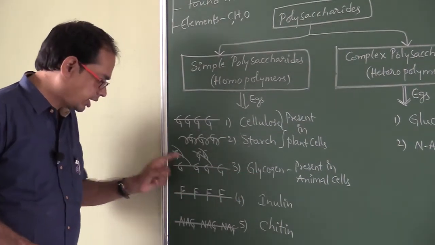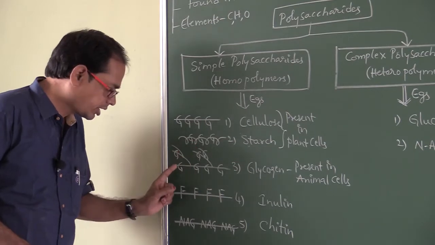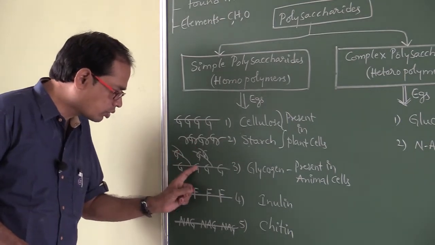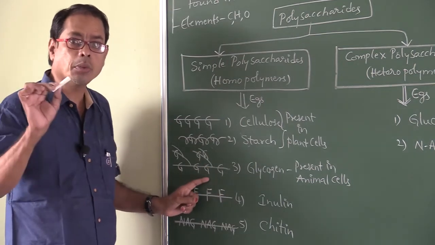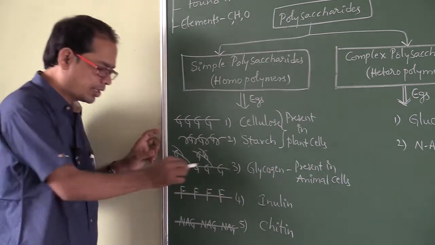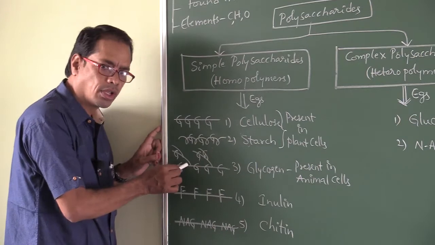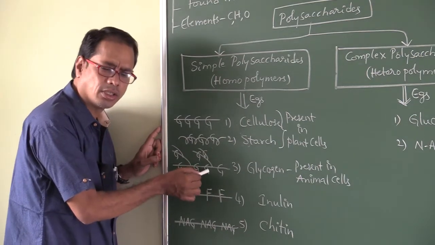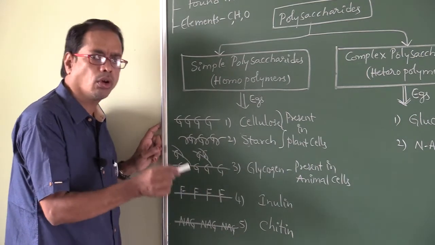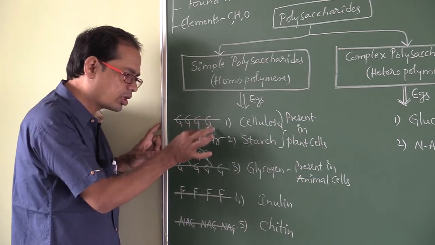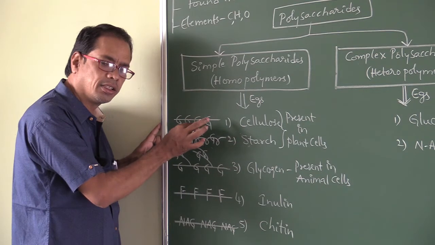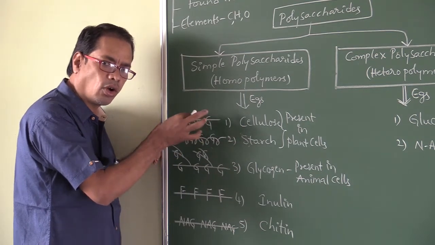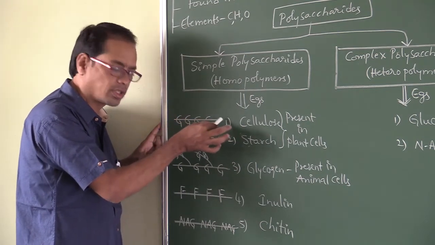Glycogen. Here it has branches. Here glucose. It is also a polymer of glucose. But it has branches. So polymer of glucose means cellulose, starch, glycogen. Straight, without helices means cellulose.